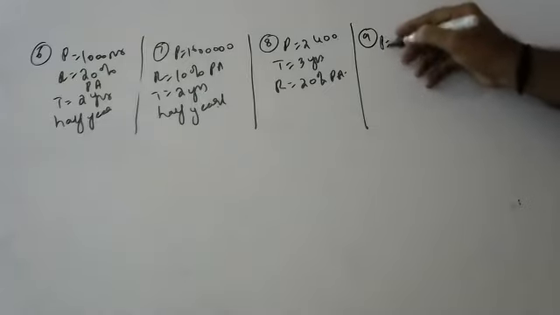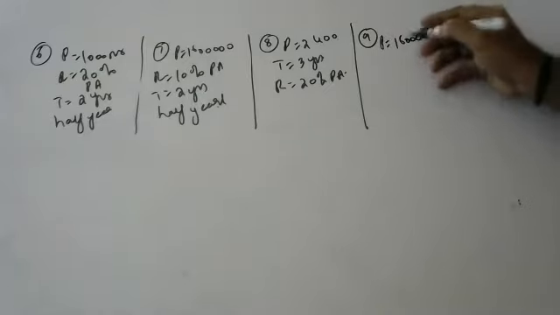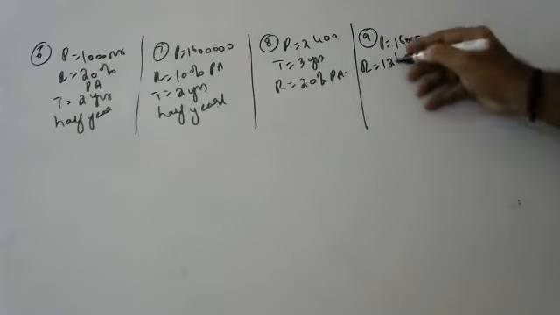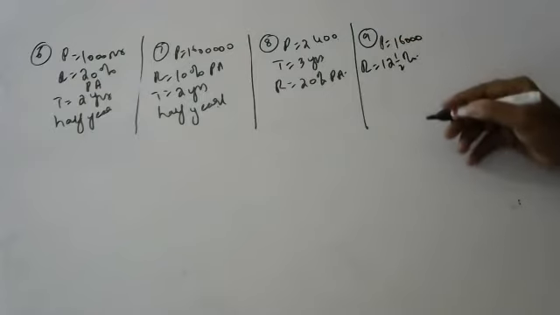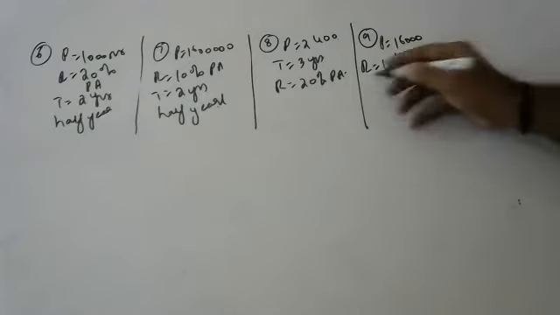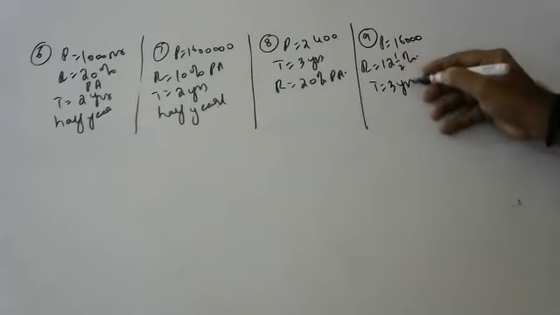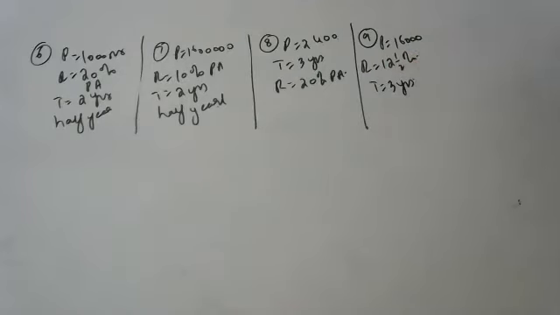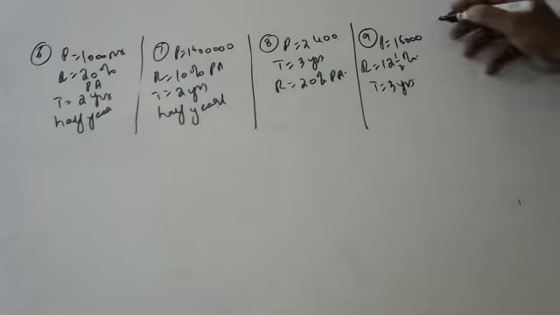9th sum. Principal is 16,000. The rate of interest is 12.5% per annum. Time is 3 years, children. Compounded annually only, children. Normal sum only. Nothing special is there.